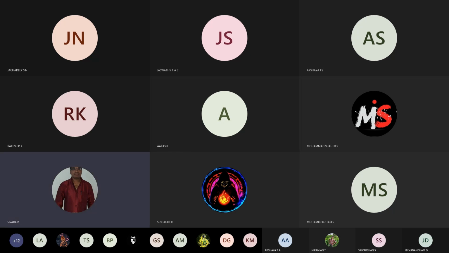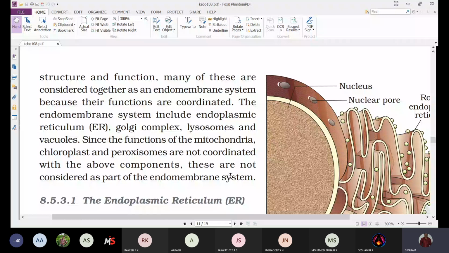That's why mitochondria, chloroplast, peroxisomes are not included under the endomembrane system. Only the endoplasmic reticulum, Golgi complex, lysosomes, and vacuoles will form the endomembrane system.